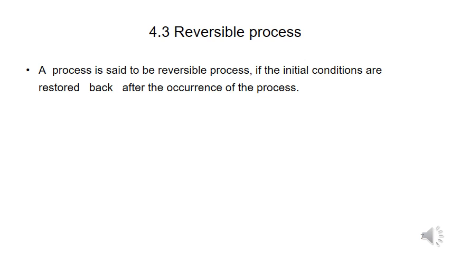So the process can be reversed so that the system is restored to its initial state. What is the initial state here? It is 1. So 1 to 2 is one process, and again 2 to 1 is another process. It again reaches its initial conditions, restored back to the initial condition. This is called a reversible process. Here the reversible process follows the exact same path, 1 to 2, and again 2 to 1, the exact same path it originally followed. During this process the system follows equilibrium.